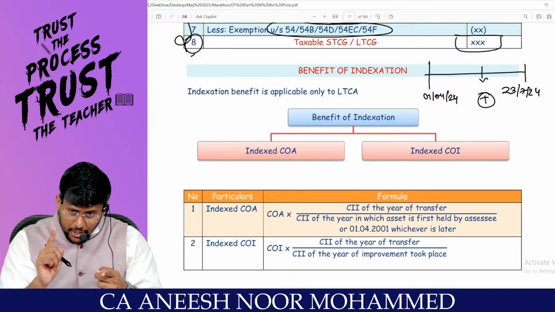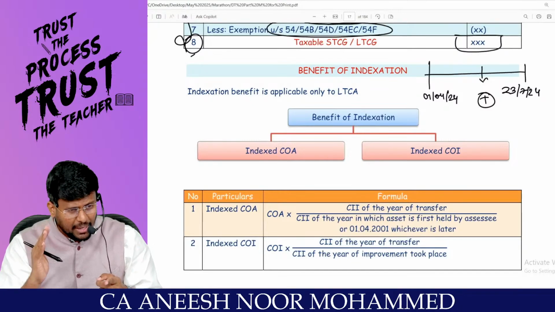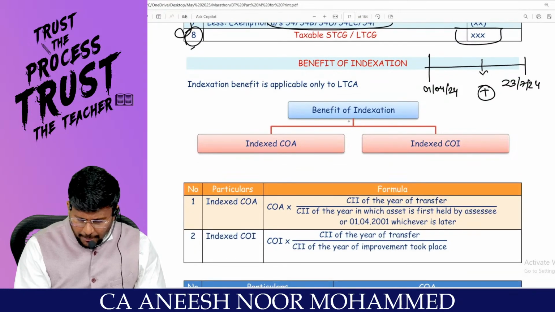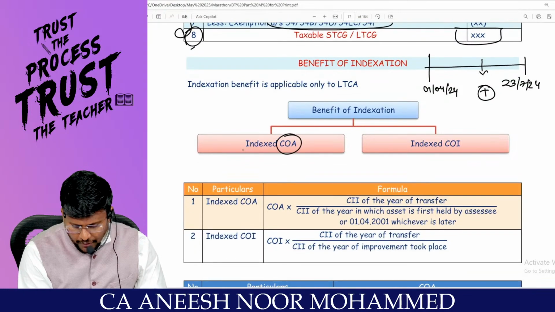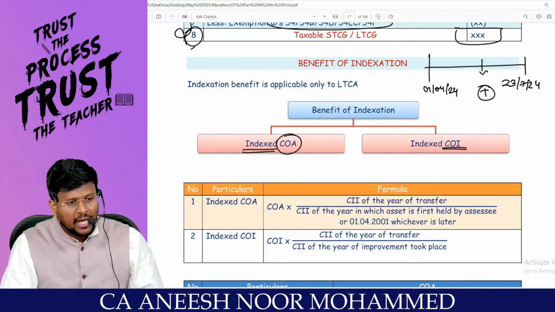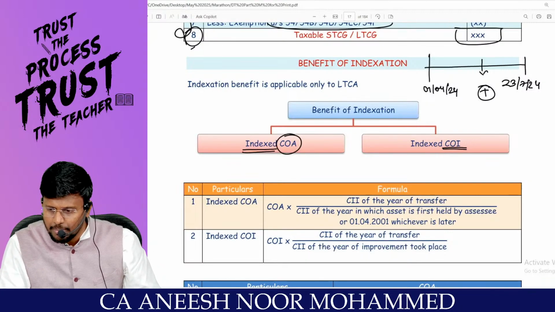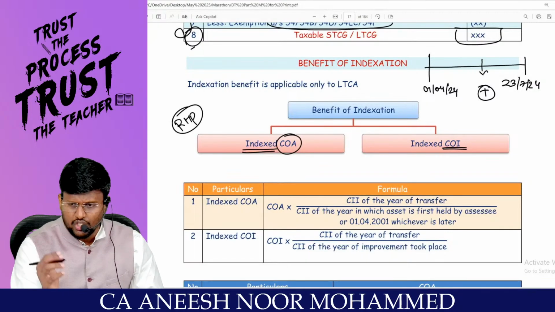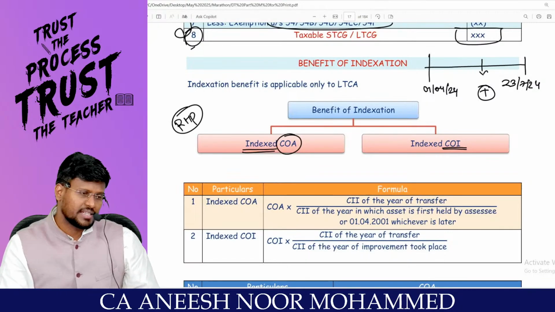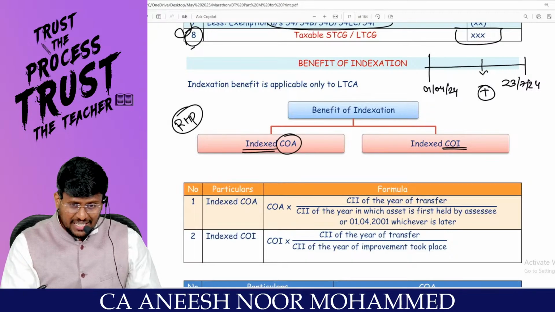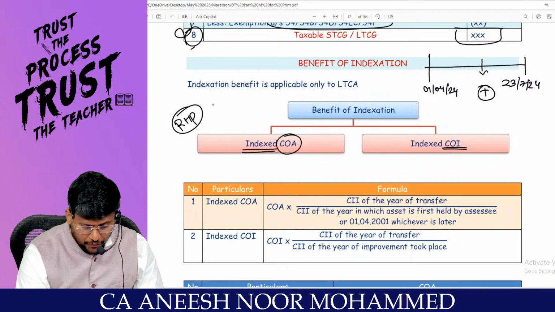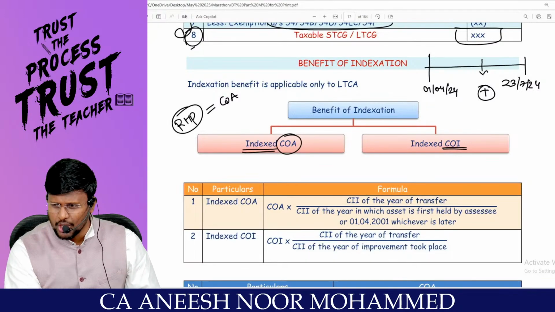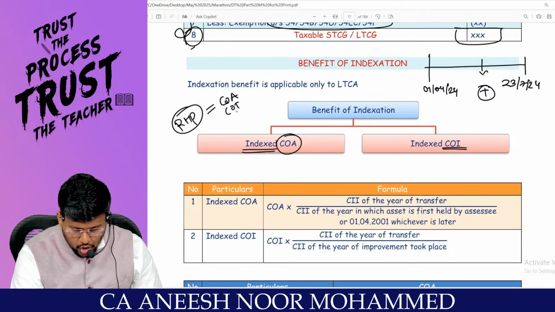For what and all can the benefit of indexation be availed? First of all, you have to ensure that the transfer has happened before the amendment date. Then indexation can be enjoyed for cost of acquisition and also for cost of improvement. For example, I purchased a residential house property. Is a residential house property a capital asset? Yes. What I paid is called cost of acquisition, because I purchased it. I constructed 2 additional rooms there, which is called cost of improvement.